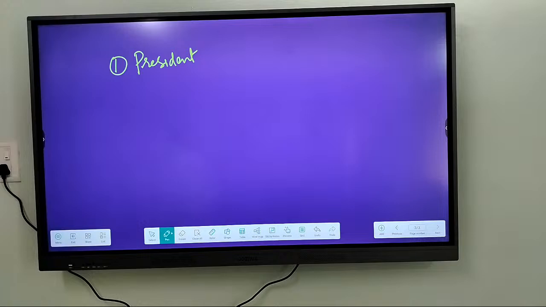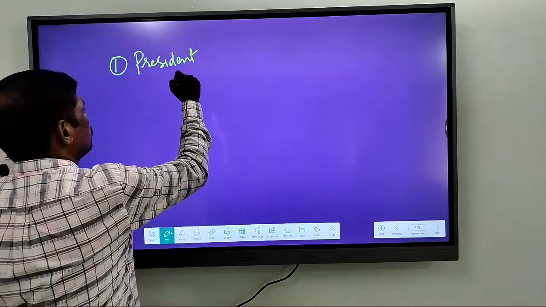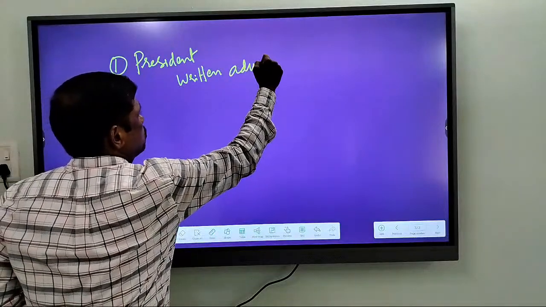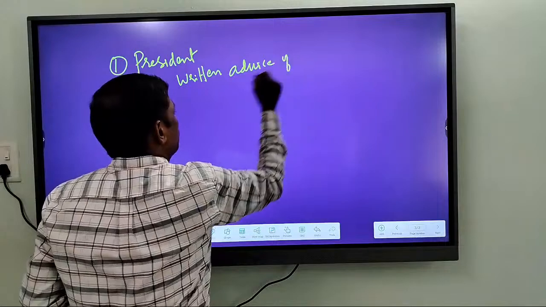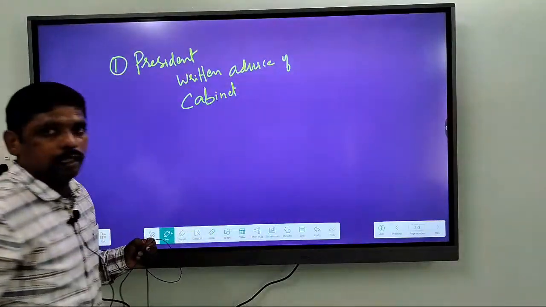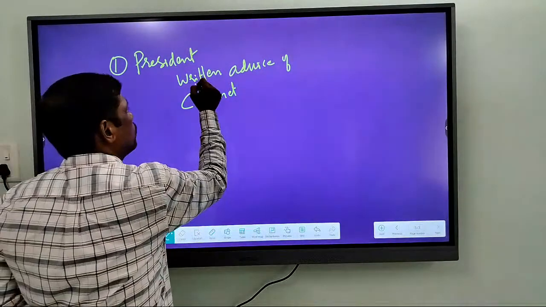National emergency is imposed by the President of India on the written advice of cabinet. Right? Remember, it is on the written advice.